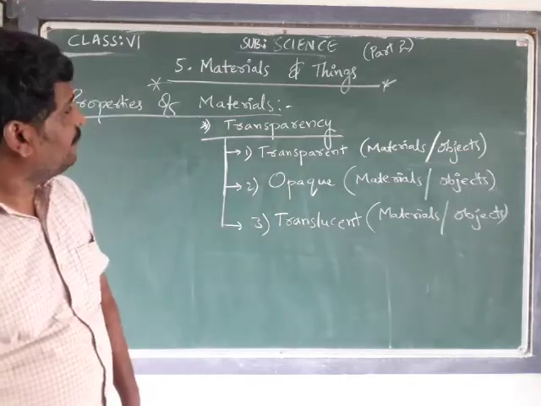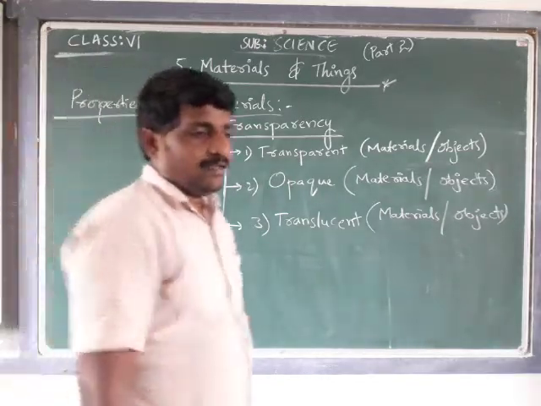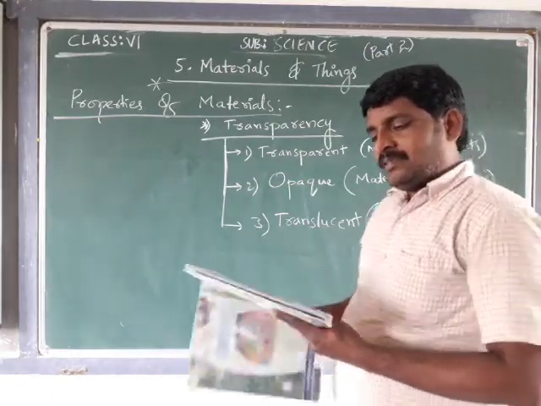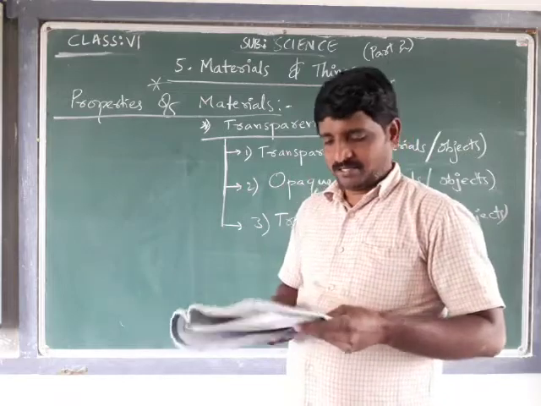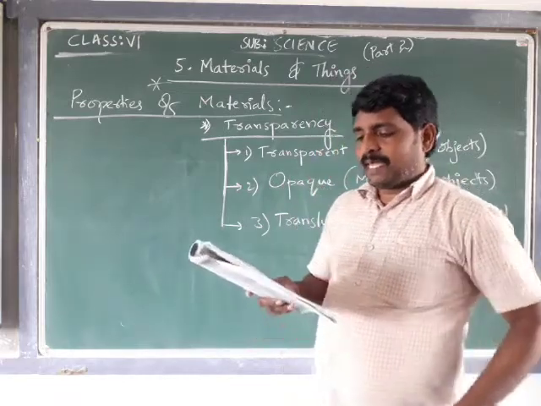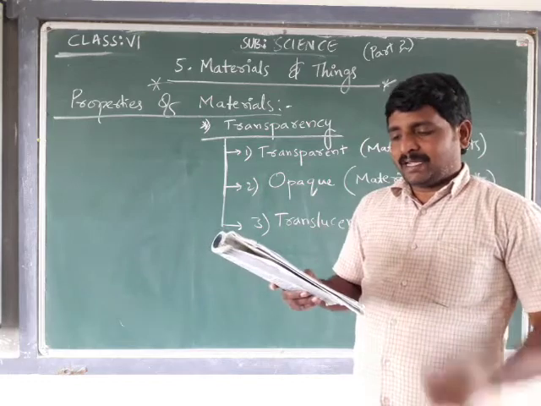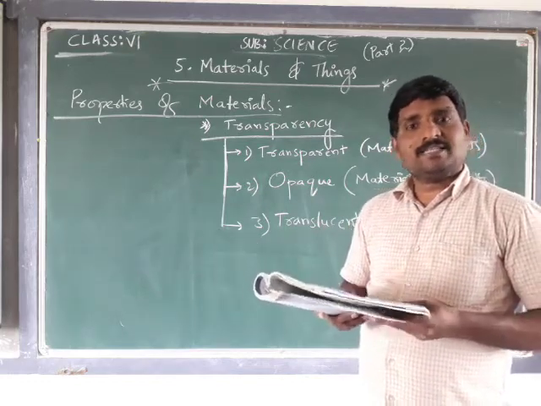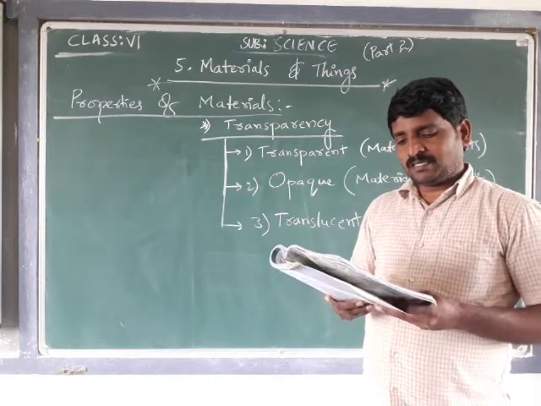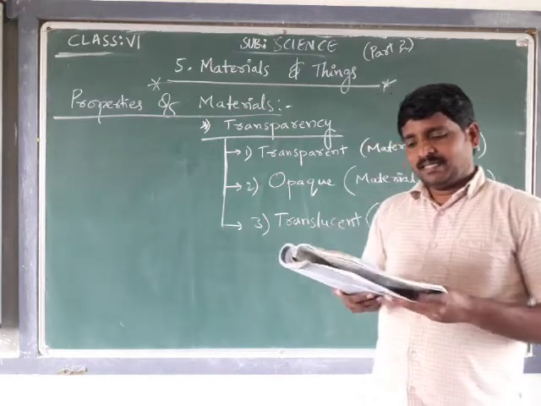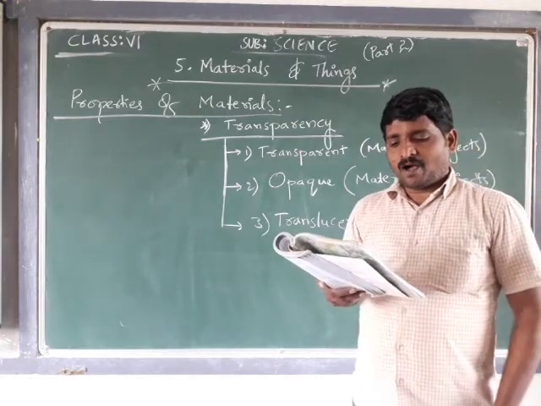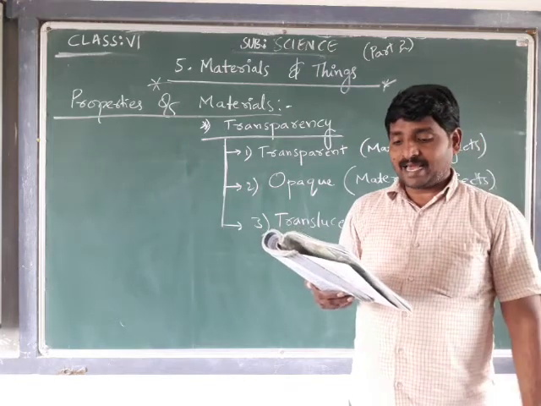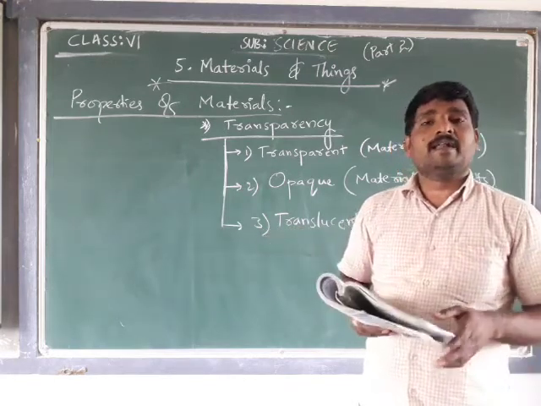Let's discuss each in detail. Again we have a reading and understanding session. Why do shopkeepers usually store eatables like sweets and biscuits in a glass jar? Why is he able to select a glass jar? The shopkeeper wants his customers to be able to see these items. We all know that we can easily see through glass. Such materials are said to be transparent.